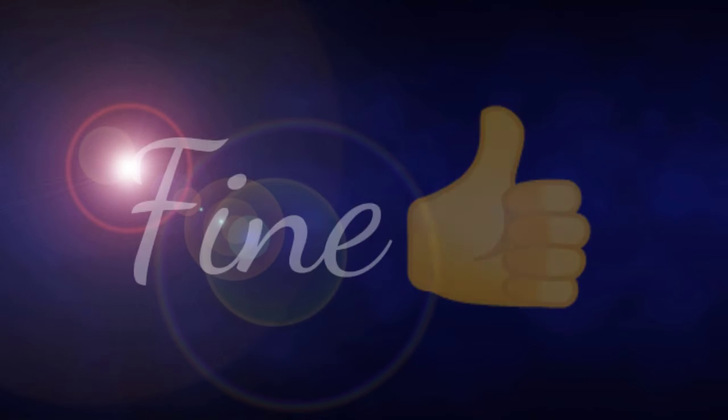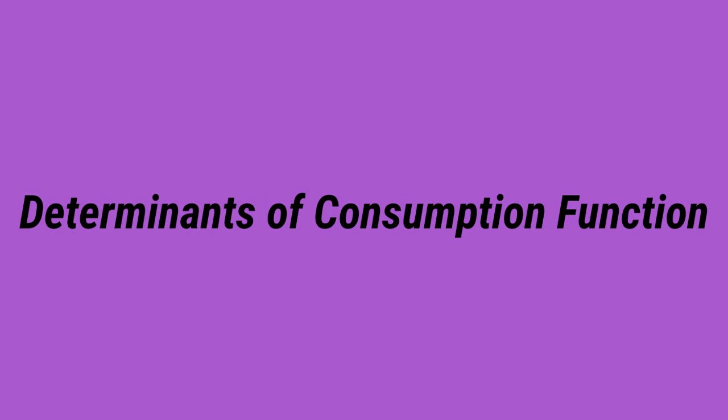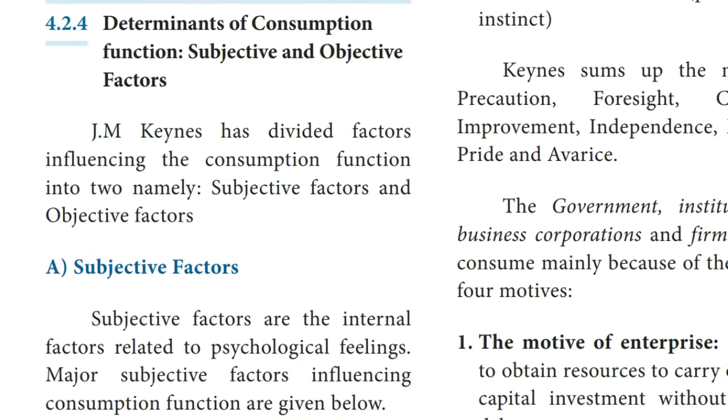Fine. Let us enter into the topics. First, we will discuss the determinants of consumption function. Please take page number 58. Determinants of consumption function. There are two determinants of consumption function: subjective and objective factors. J.M. Keynes has divided factors influencing the consumption function into two, namely subjective factors and objective factors.